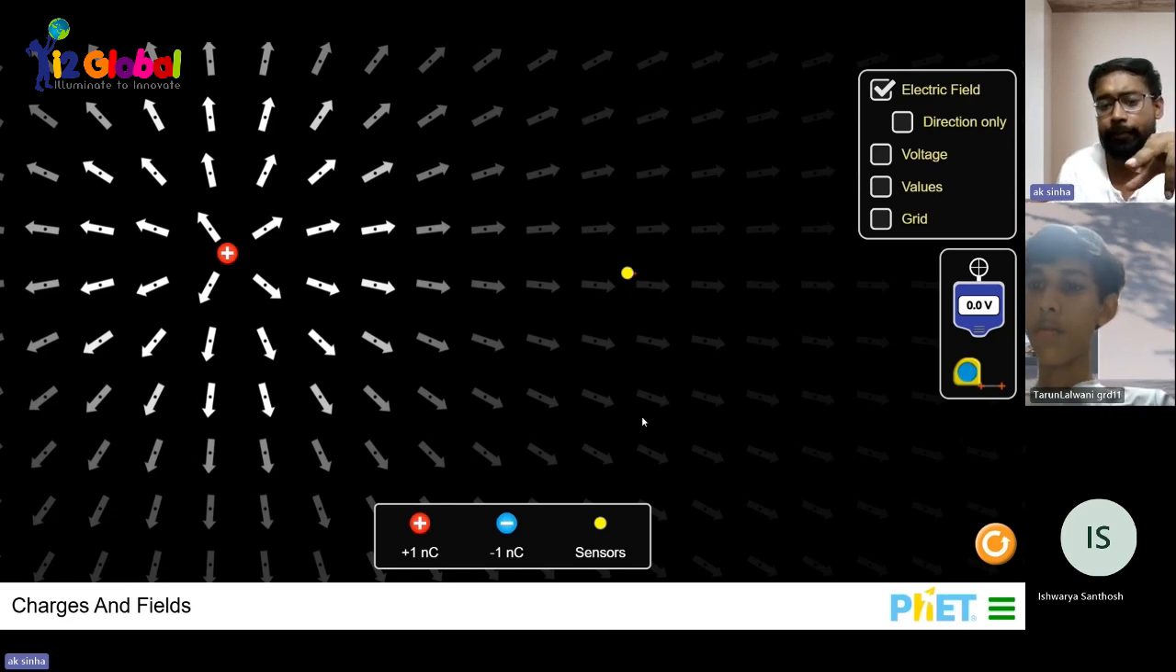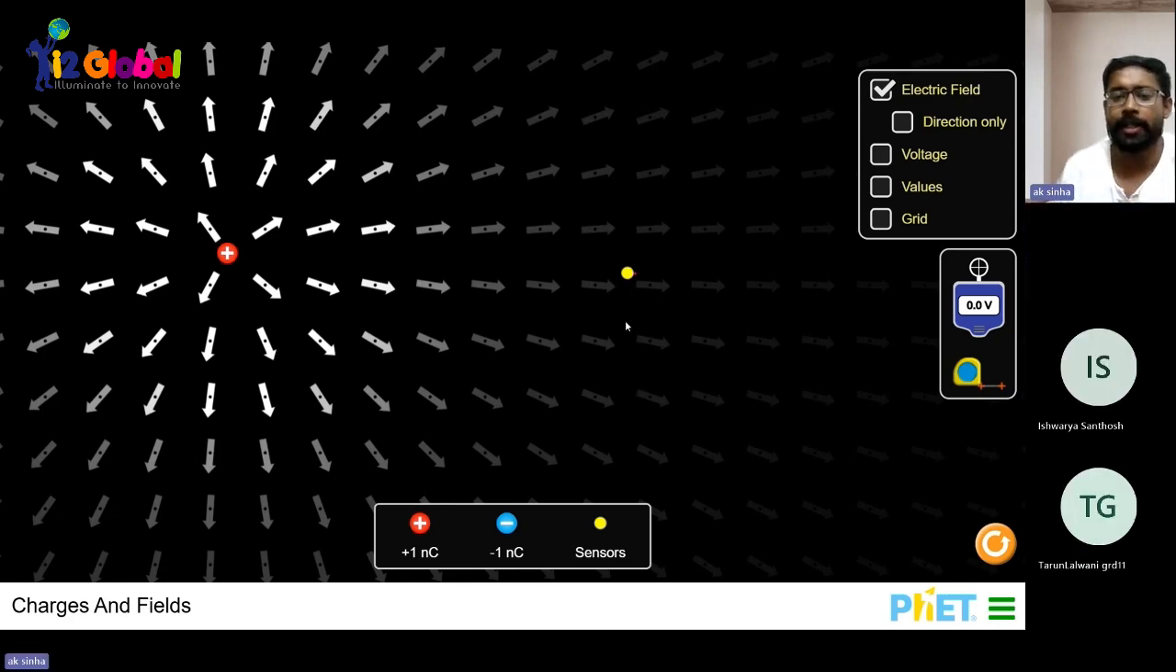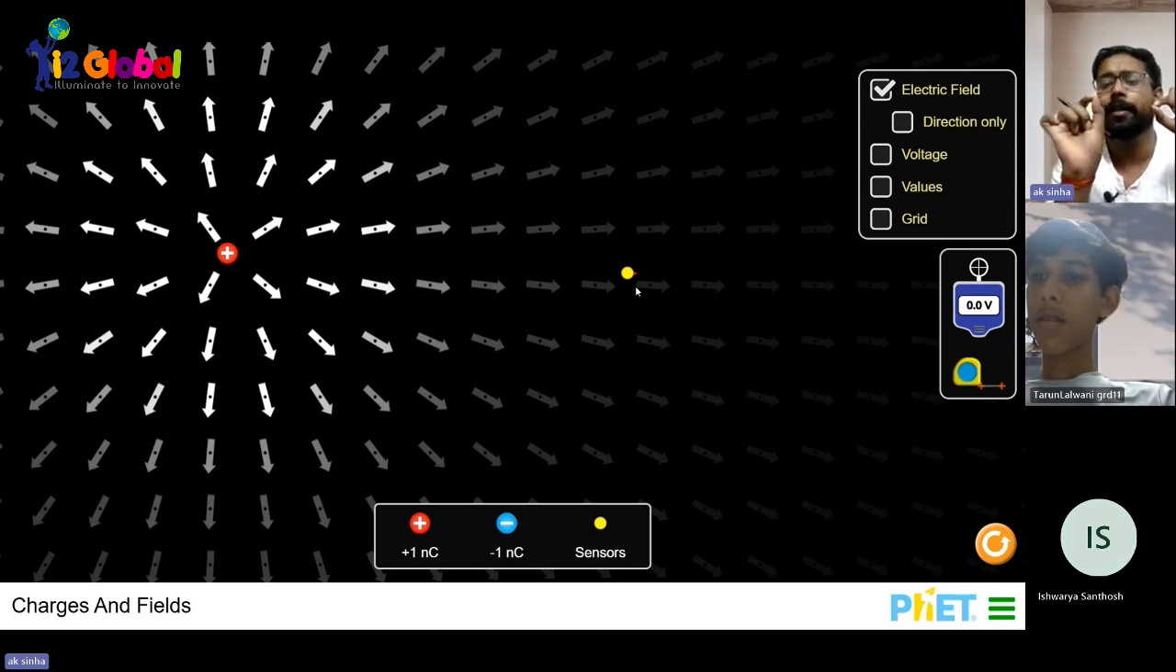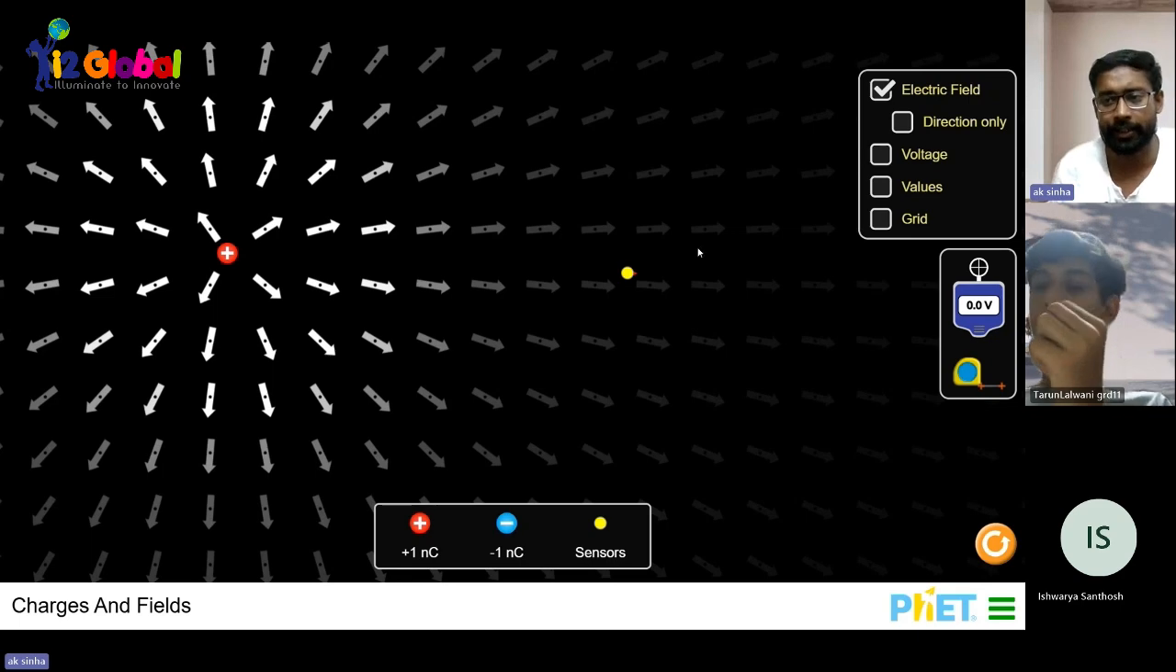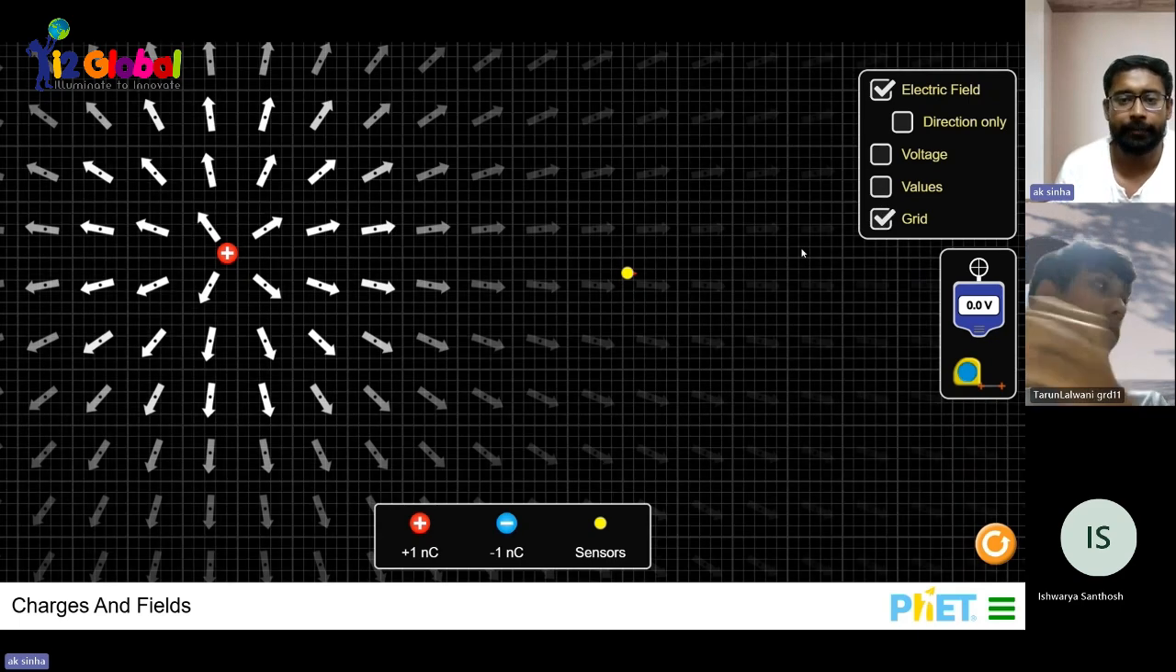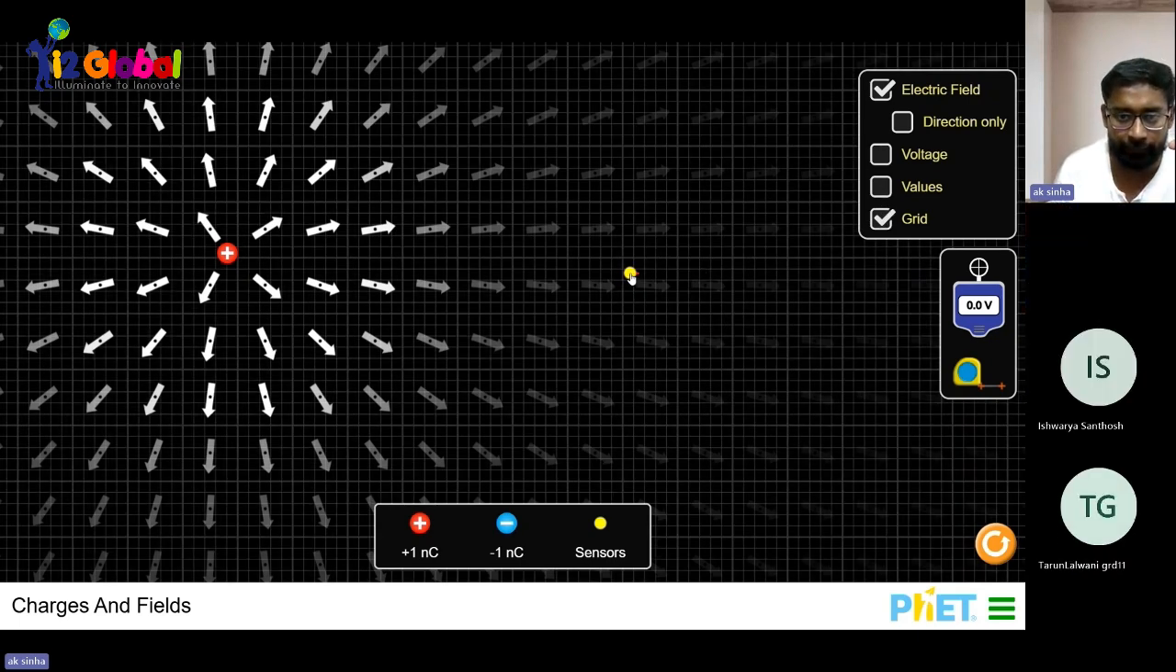Now this is the point. You can see this yellow point. This yellow point is the unit charge. Got it? Unit charge, or you can also say this is a sensor. Now I'm showing this here. You can see the charge is brought near to the positive charge. You can see the arrow is increasing. Yes or no?